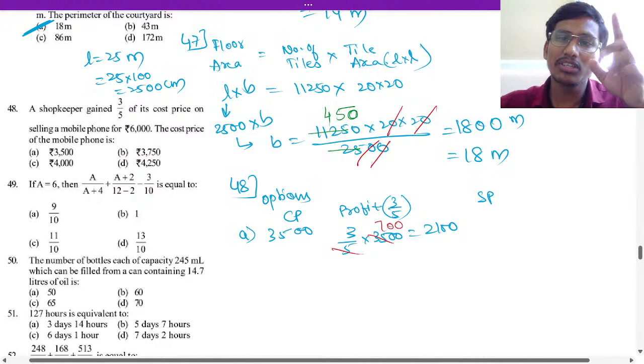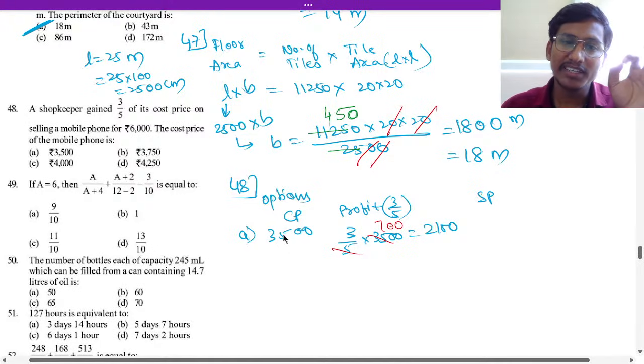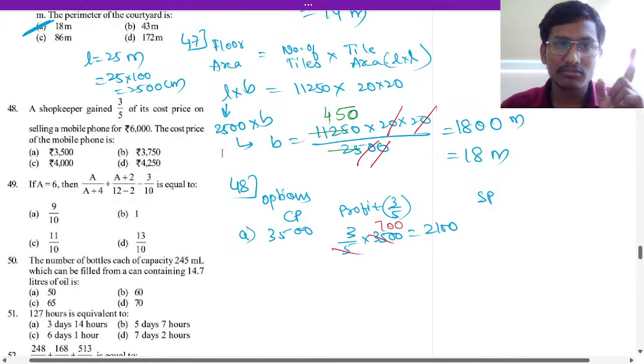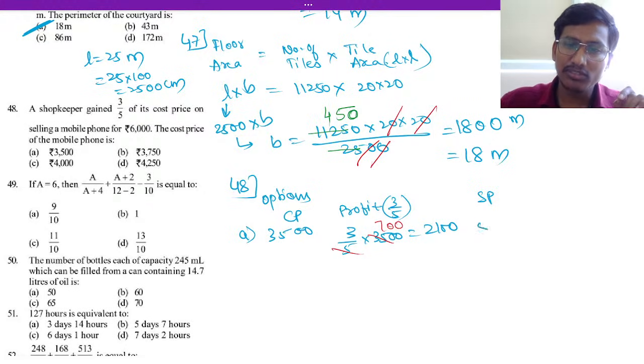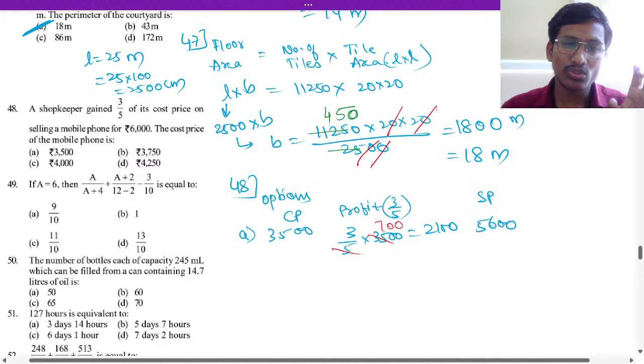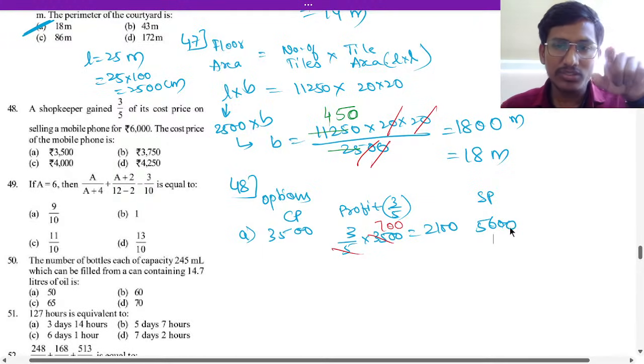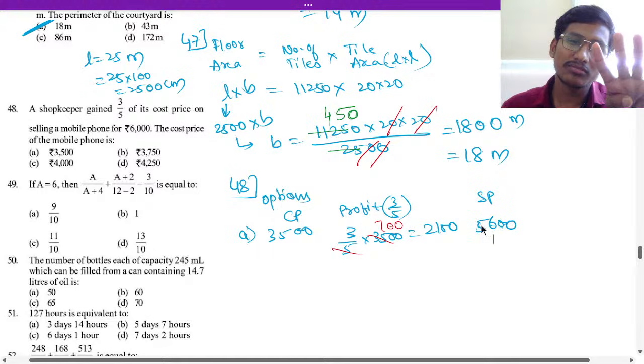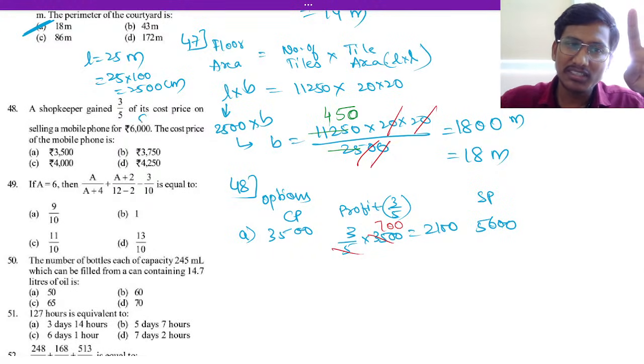Now selling price will be how much? It is 3,500 and 2,100. If you add both of them, will you get 6,000? You will not get 6,000, you will get 5,600. So the answer should be more than 3,500. How much more? See here, how much less do we have for the 6,000 selling price? Selling price should be 6,000, right? So this should be selling price.